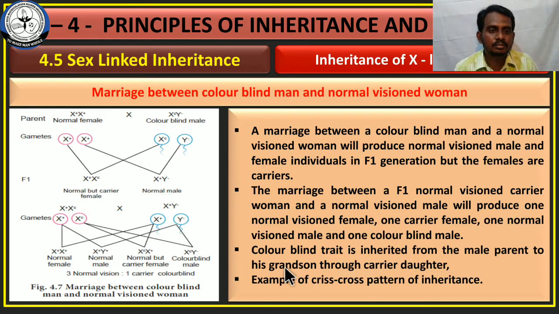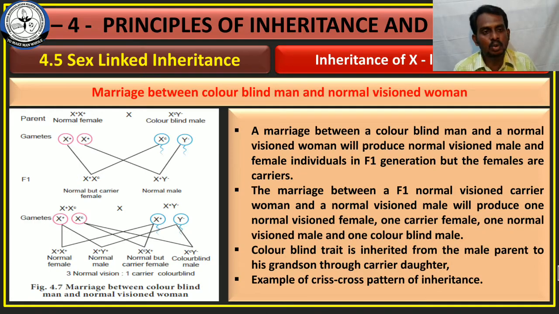Okay, and the colorblind trait is inherited from the male parent to his grandson through the carrier daughter. இங்க இருந்து டாட்டருக்கு வருவாங்க, டாட்டர்ல இருந்து அதுக்கப்புறம் கிராண்ட்சனுக்கு வருவாங்க. And this is an example for a crisscross pattern of inheritance.